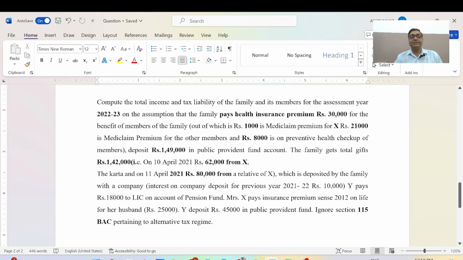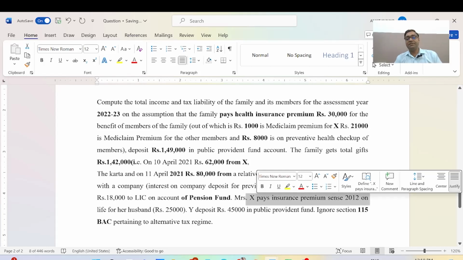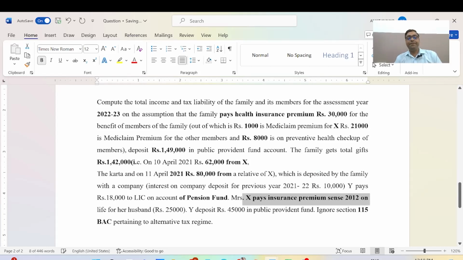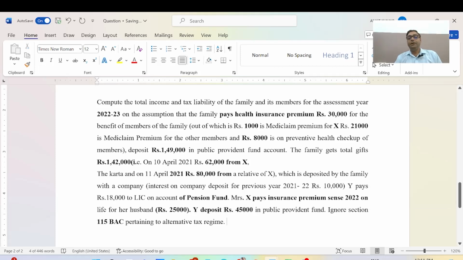Y pays 18,000 to LIC on account of pension funds. Mrs. X paid an insurance premium in 2012 on the life of her husband, 25,000, and Y deposits 45,000 in the public provident fund.